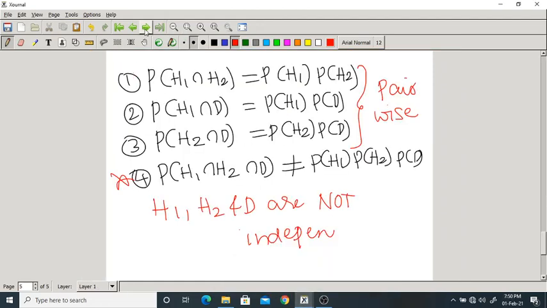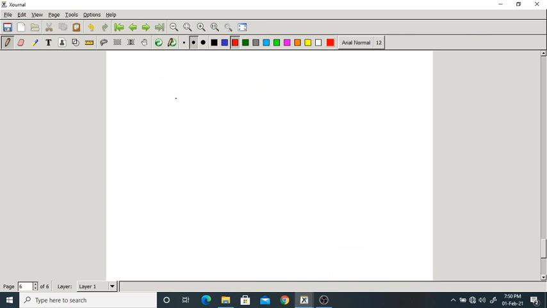What are the sample space elements? How many will be there? 6 square, that is 36. There will be 36 elements in the sample space. You know all those things. You need to write them each and every time: 1,1; 1,2; 1,3; 1,4; 1,5; 1,6, and so on.